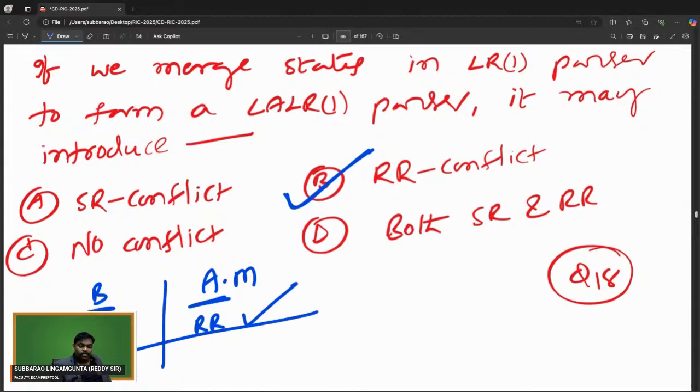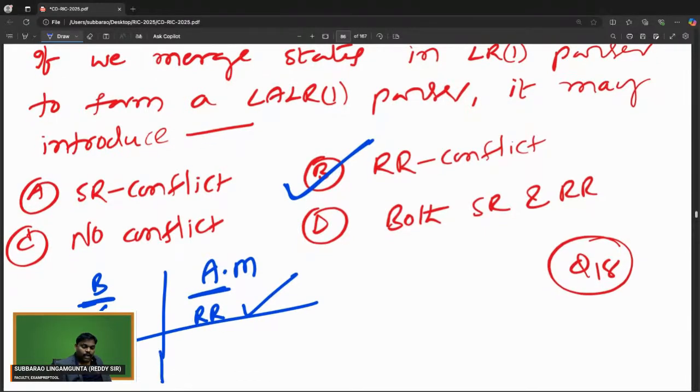But after merging, SR conflict came, so before merging also SR is there. That is the meaning.